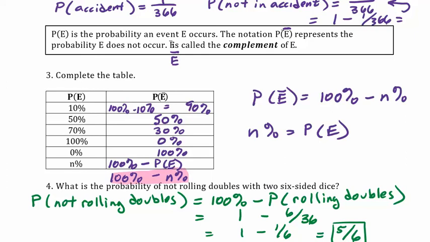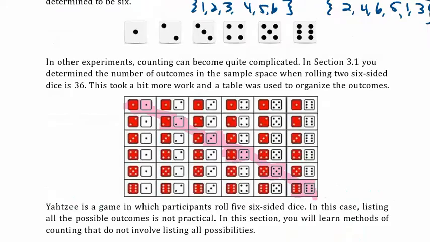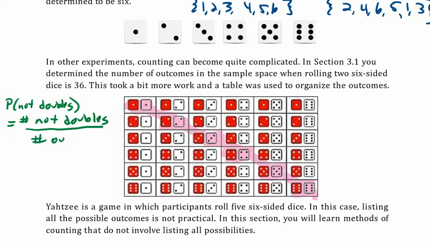Now let's look at one more way we could have done this. So the probability of not rolling doubles is the number of ways that are not doubles, the number of rolls that don't come out to be doubles, divided by the number of outcomes. So how many of these are not doubles? Well, we have 36 of them here, and we can see 6 of them are doubles.